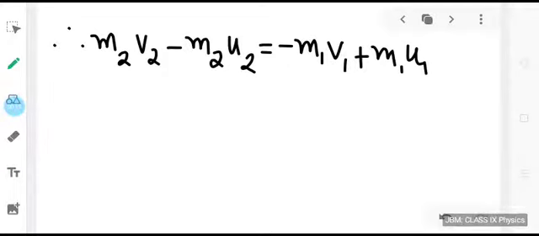If we bring the terms having u to one side and the v terms to the other side, we get